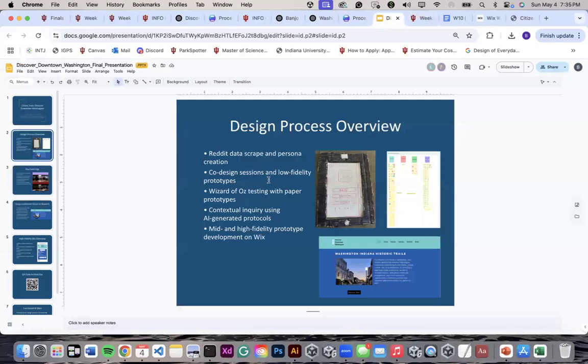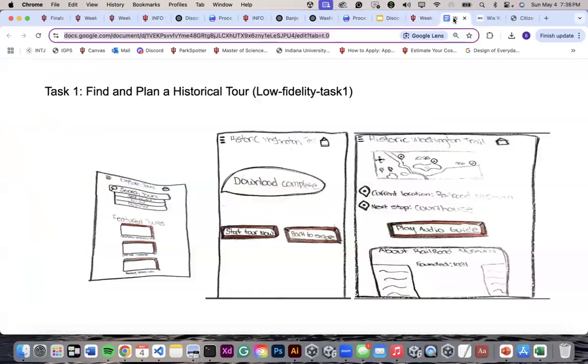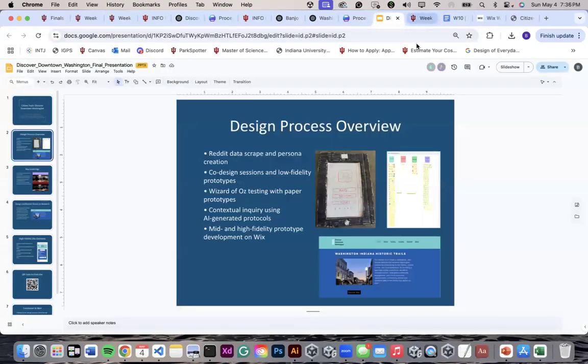We did co-design sessions, which resulted in low fidelity prototypes. And we also did Wizard of Oz testing, which involved doing a cardboard cutout, which used our low fidelity prototypes to sort of resemble a real life app or a real life phone. We did a contextual inquiry using AI generated protocols, and we did mid and high fidelity prototype development on Wix.